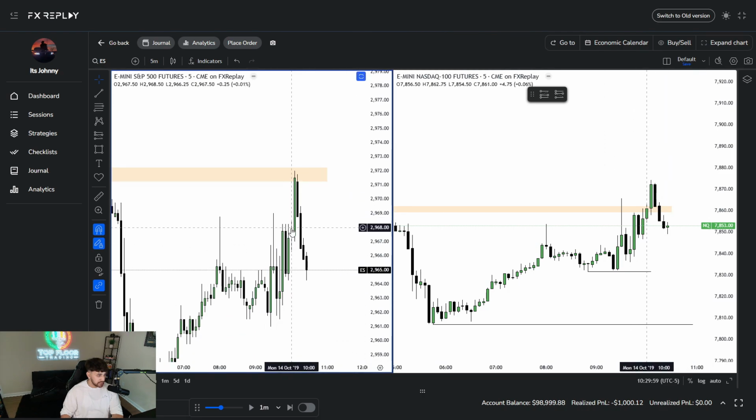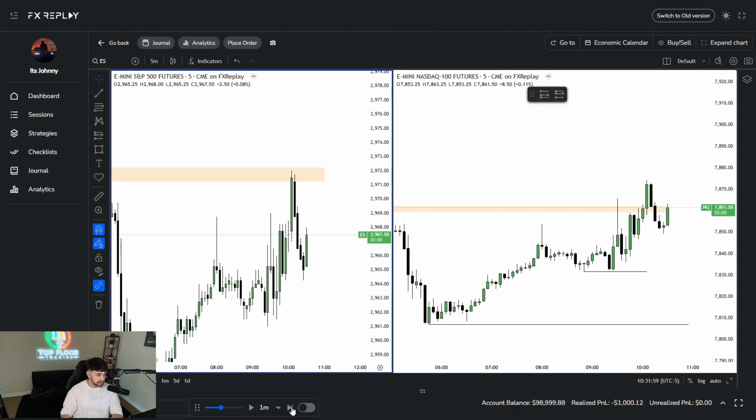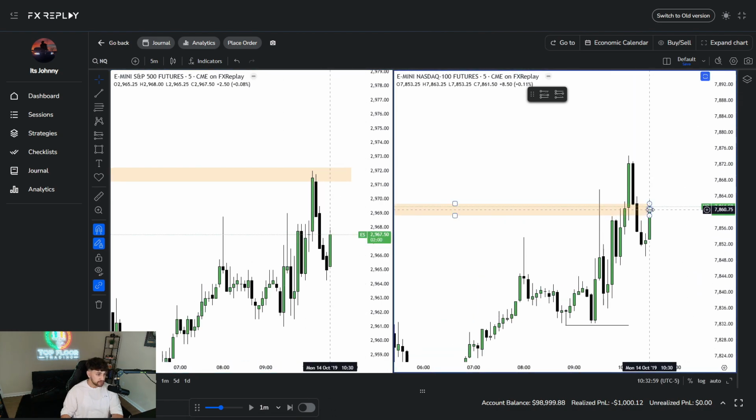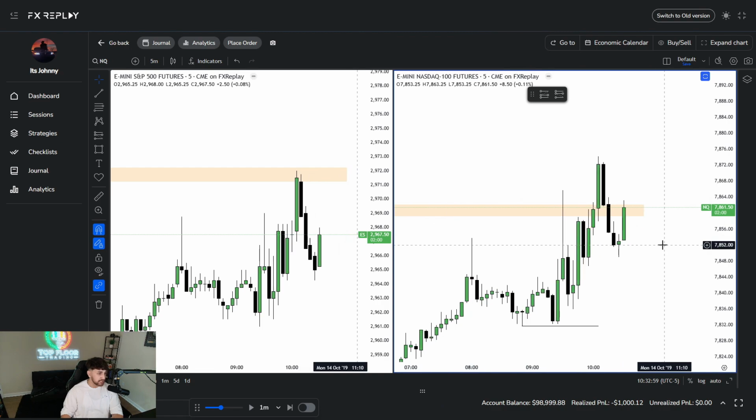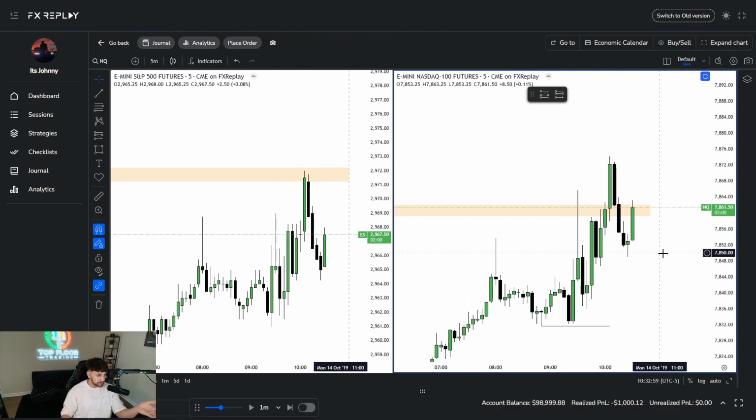This is why I don't like trading ES, because ES is very robotic, right? I don't like this when it splits up like this. You can't tell if it's a bullish or a bearish candle. So the CISD could be here or here. That's why I primarily do not like trading ES, because somebody was like, why don't you trade ES? Why are you cherry picking? It's like, bro, we're literally backtesting. I can't cherry pick. We literally just picked a random week, and I'm just looking to take the setups as they come, right?